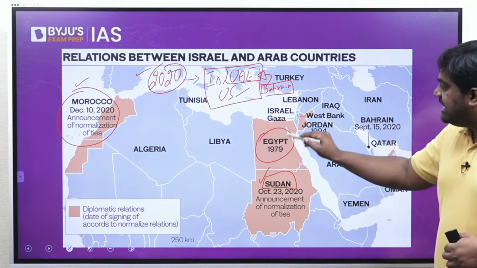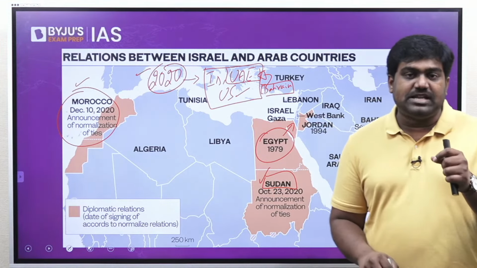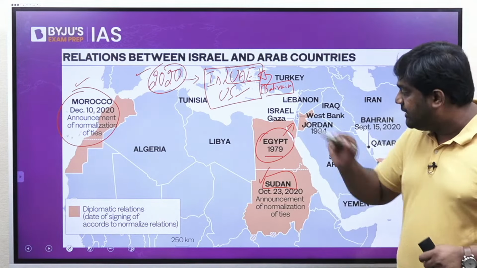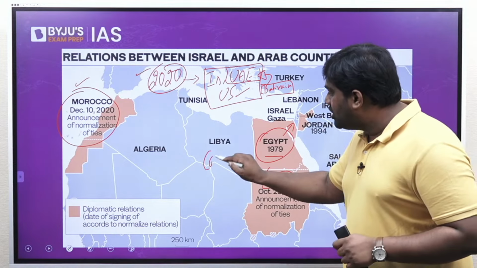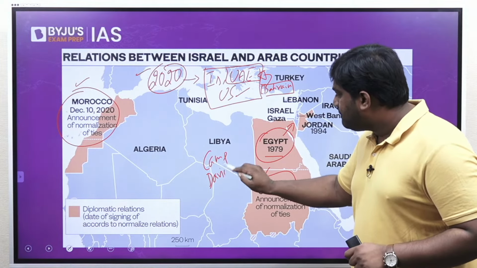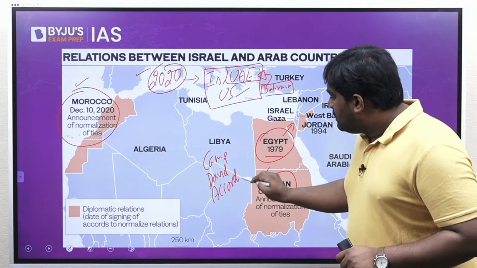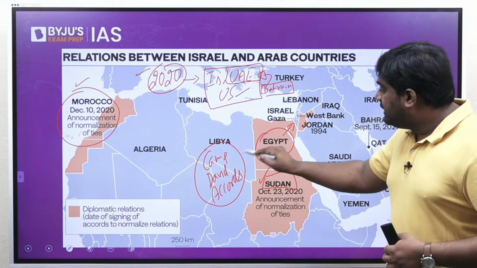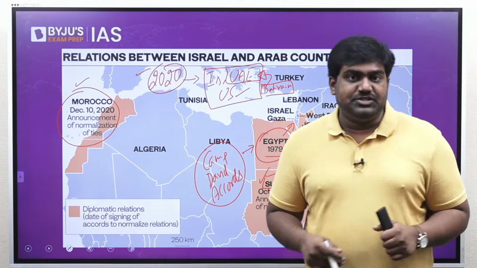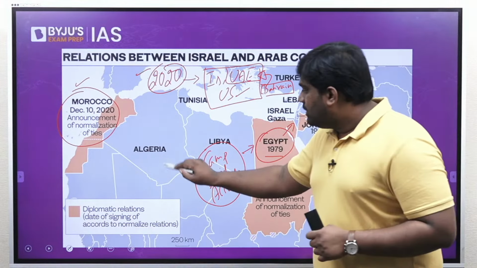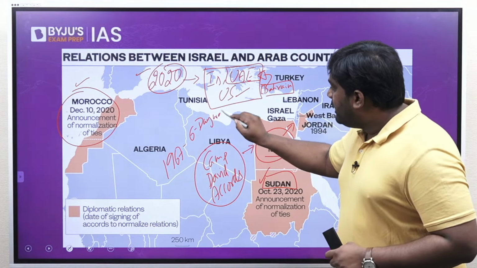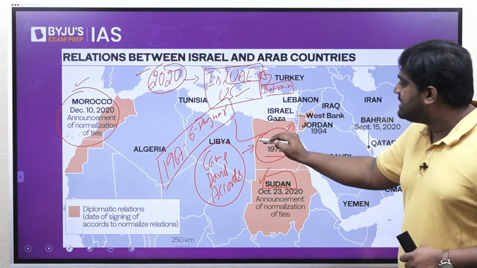The first one is Egypt. The first country, the first Arab nation to recognize Israel and establish ties with Israel was Egypt in 1979, when the Camp David Accords were negotiated. This agreement provided for a peaceful settlement between Israel and Egypt over their conflict. Right until then, Egypt was fighting a war with Israel. It had even fought the 6-day war in 1967 by joining other Arab countries in support of Palestine.